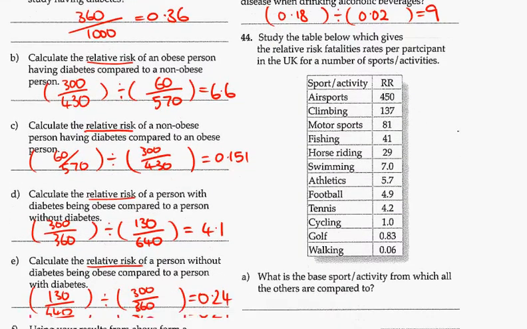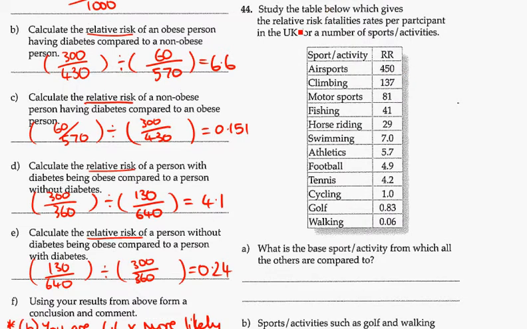Right, question 44, there's a bit of a table, and this has relative risks in it. The important thing to look for is this one down here that's 1, because that becomes your baseline, and that means everything else has a risk compared with the baseline one of cycling. And this is the risk of a fatality per participant in a sport. It says what is the base sport activity from which all the others are compared with. Clearly the answer is cycling. So for example, tennis would be 4.2 times more likely of a fatality compared with cycling.